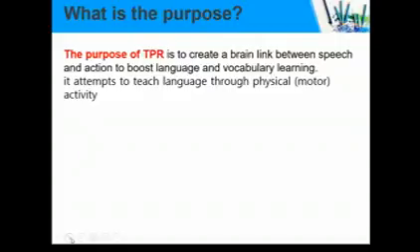It attempts to teach language through physical motor activity, like motoric, physical. So usually when we do this method, students will get maybe tired. Why are they tired? Because we usually use physical and motoric activity. So they will move, they will jump, they will run, they will do anything based on our instruction.